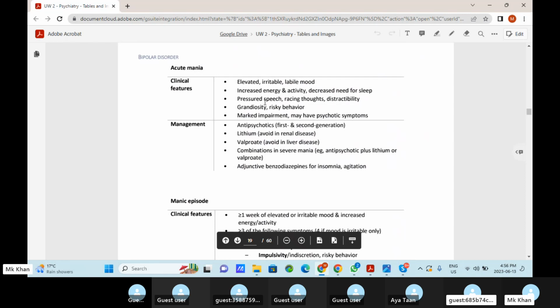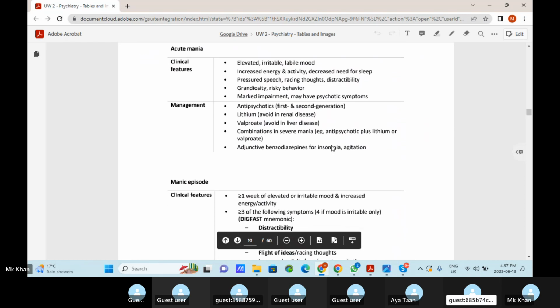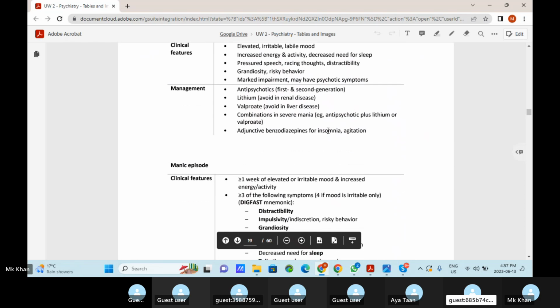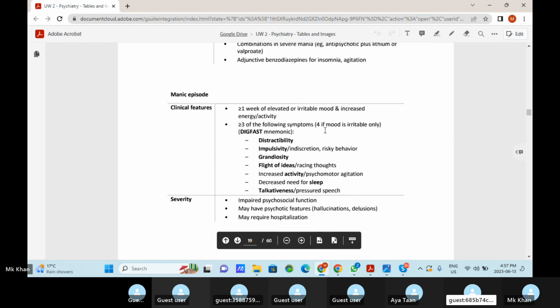So basically, for acute mania, we are giving antipsychotics first, always, or we can use lithium, but we should avoid it in renal disorder, and valproate we should avoid in liver disorder.